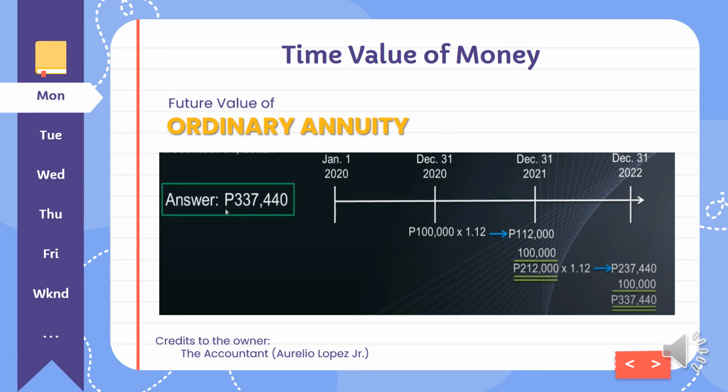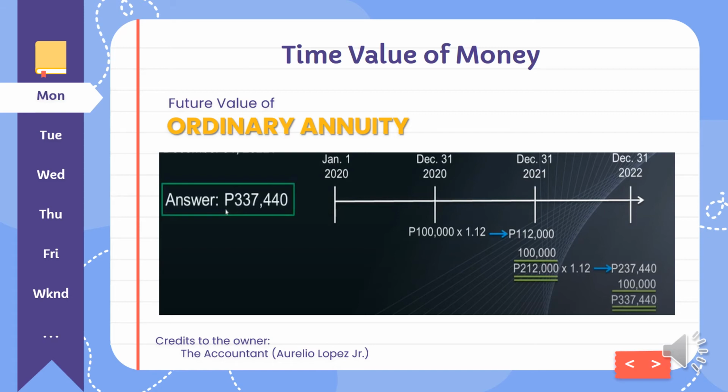I will show you each year's accumulation of the payment. On January 1, 2020, there will be no payment since it is an ordinary annuity. On December 31, 2020, the first payment was made, which is the 100,000. While on the second year, 2021, the 100,000 will be multiplied by 1.12 because 12% is the compounding interest.